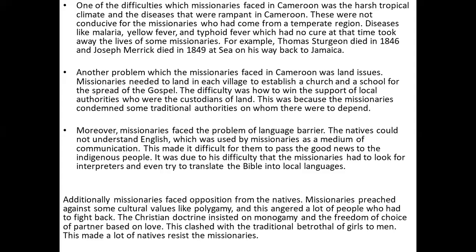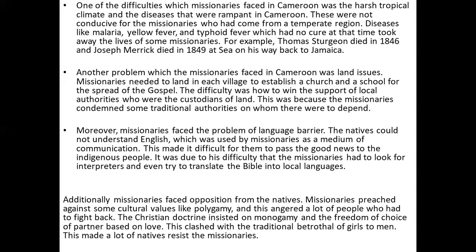Moreover, missionaries faced the problem of language barrier. The natives could not understand English, which was used by missionaries as a medium of communication. This made it difficult for them to pass the good news to the indigenous people. It was due to these difficulties that the missionaries had to look for interpreters and even try to translate the Bible into local languages.